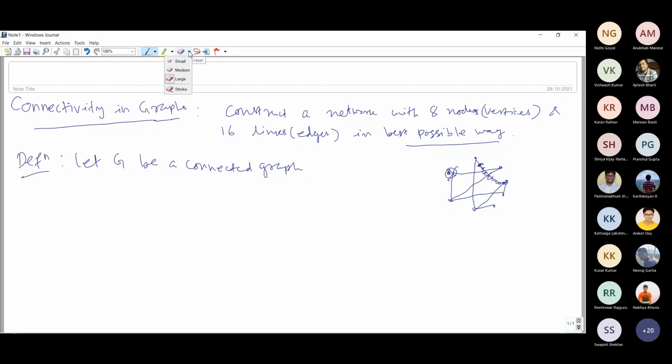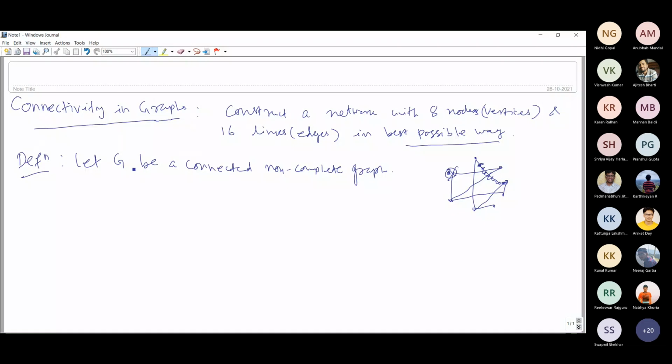I am not considering the complete graph. A complete graph means every pair of vertices are adjacent, so a complete graph will definitely have high connectivity. So here we are considering G to be a connected, non-complete graph.